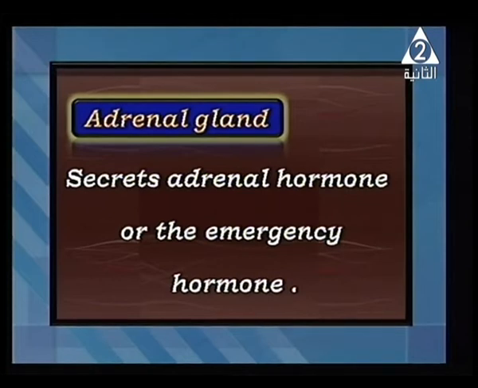The adrenal gland secretes adrenal hormone, or it has another name, but it's just extra information, which is epinephrine. We call it the emergency hormone. We use this hormone in what? In emergencies. Like what? Like when you feel a sudden fear or are in a sudden situation.